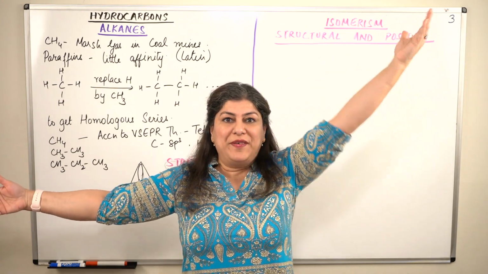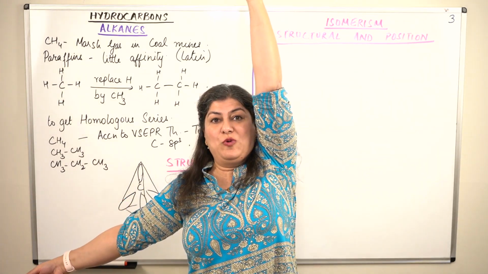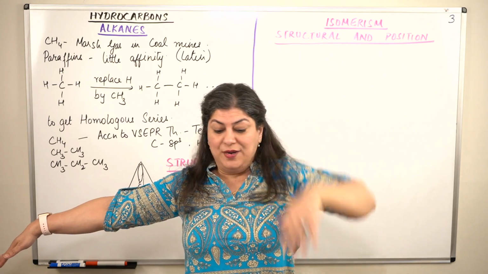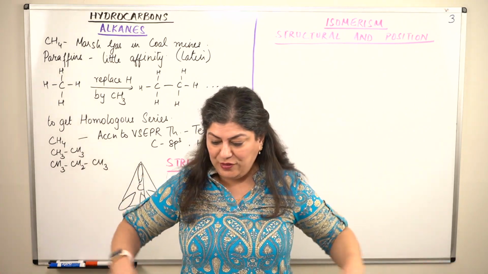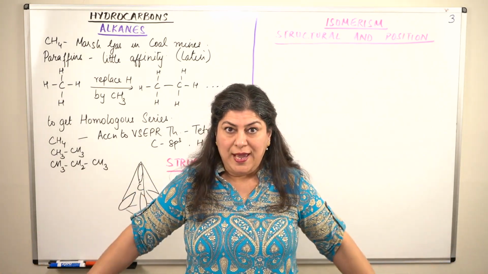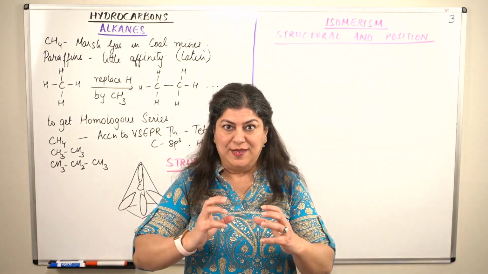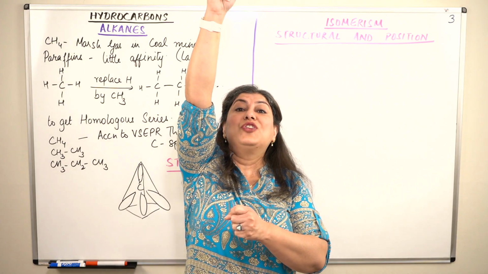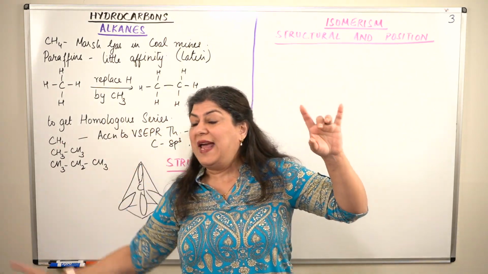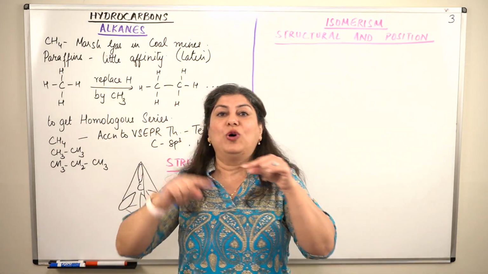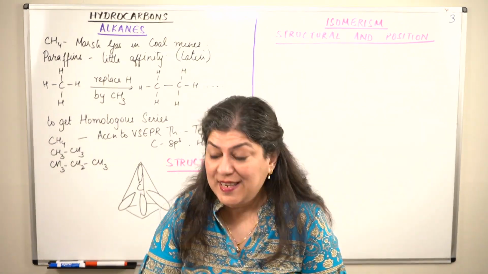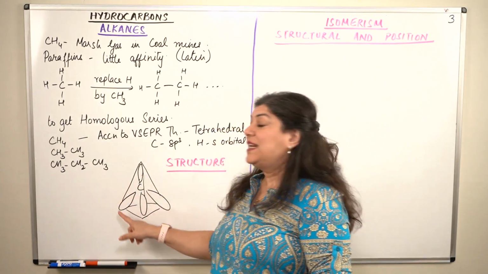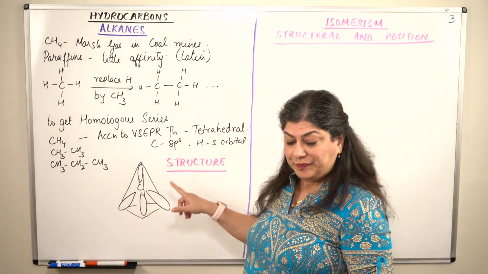What would be the best arrangement? It would be if one limb goes up here, one limb is here, one is there, one is there. So I'm forming a kind of a triangle in the bottom, and then the center, the carbon is in the center, and one limb goes up. In that way, all angles between the different bonds are 109 degrees 28 minutes. And that results in the formation of a tetrahedral structure.